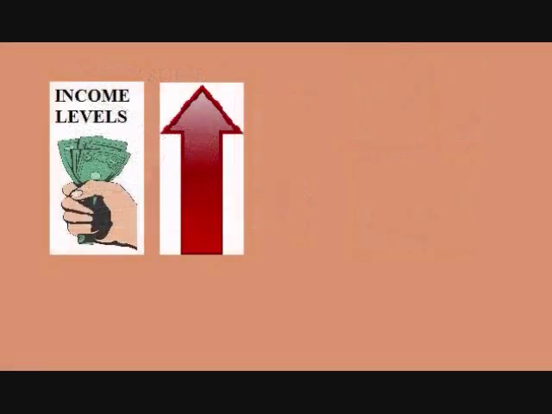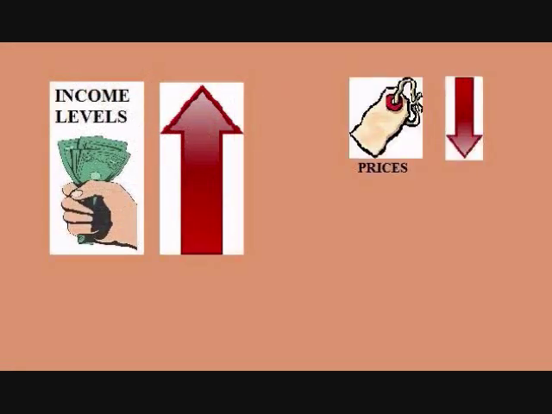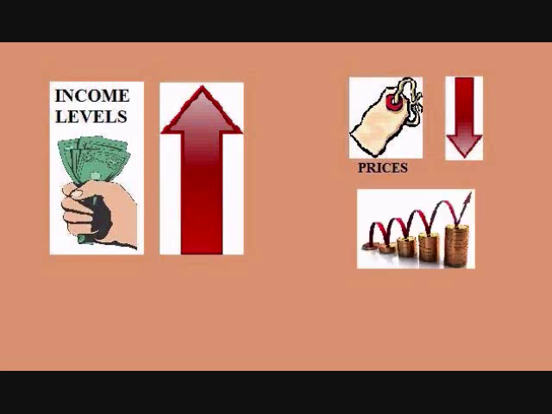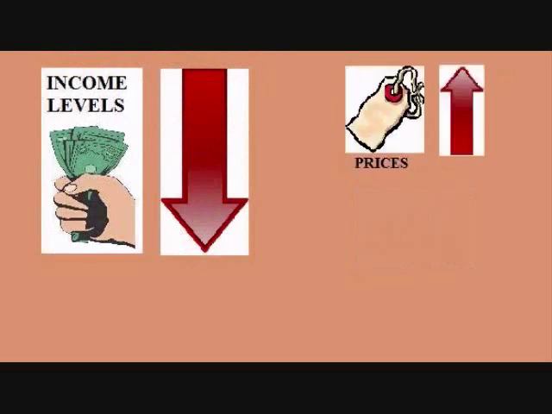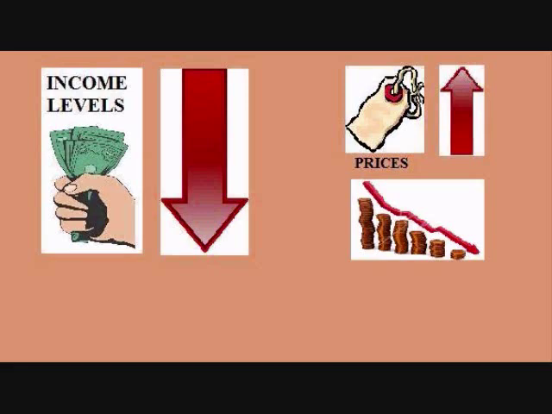If the income level rises, following the purchasing power parity, prices go down. This is because it now takes a smaller percentage of real income to purchase the same baskets of goods and services used in the purchasing power parity. Again, following the purchasing power parity, lower prices means the currency will get stronger. If the income level drops, prices will rise in proportion to income because it now takes a larger percentage of income to buy the same basket of goods. Therefore, following the purchasing power parity, the currency will get weaker.